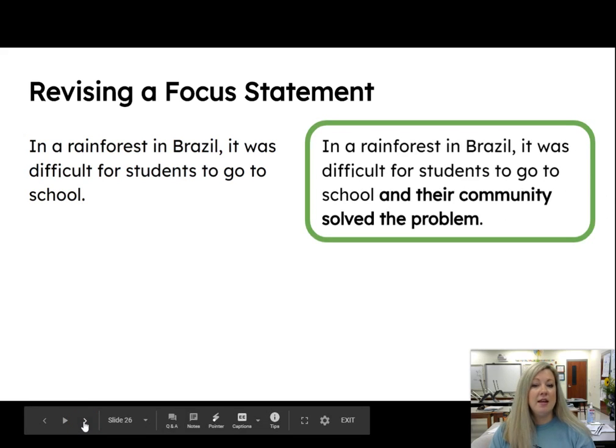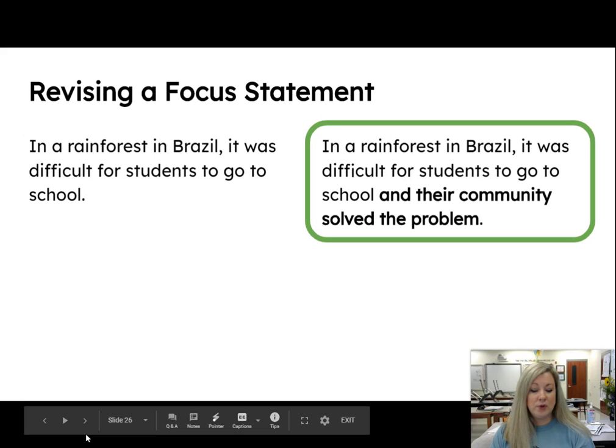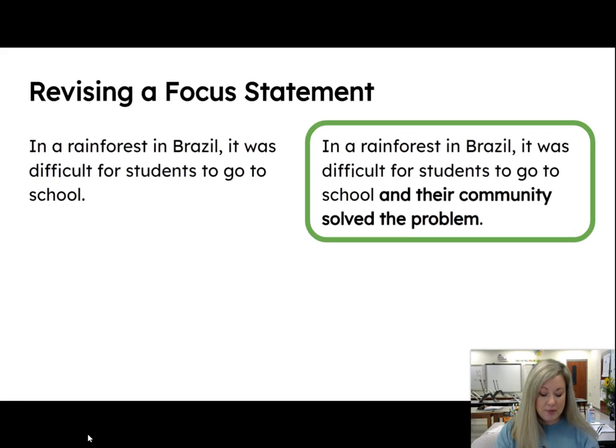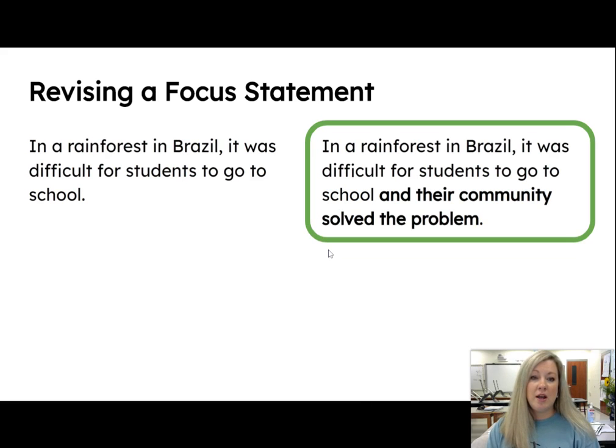We could say, in a rainforest in Brazil, it was difficult for students to go to school and their community solved the problem. Okay, we added some more detail to the writing. And we need to make sure that our sentences make sense and that each part of the writing is doing its own job. Okay, that's what revising is. So this green part was the topic. We're just introducing what our paragraph is going to be about.